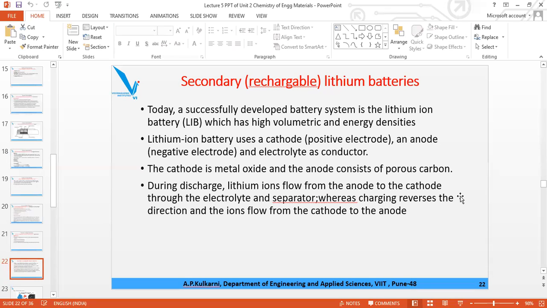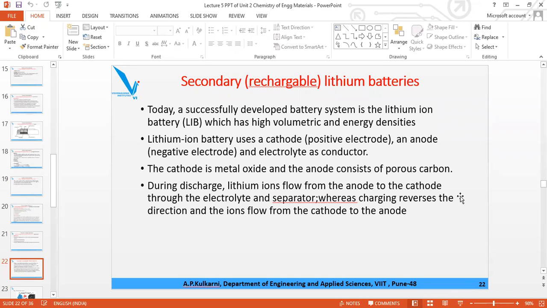So what will be for the charging case? During charge, what will happen? Lithium ion will move from cathode to anode. You remember only once: during discharge, anode to cathode.